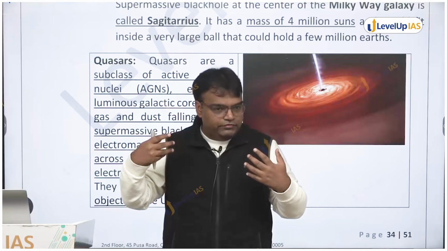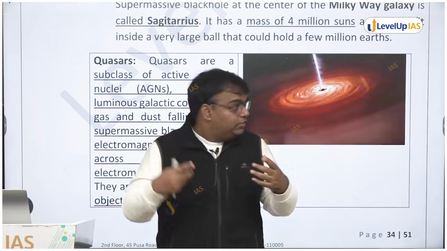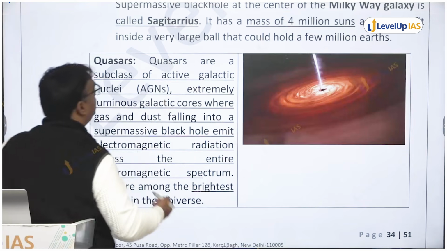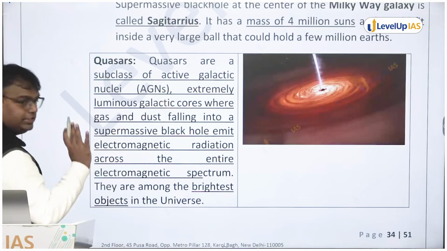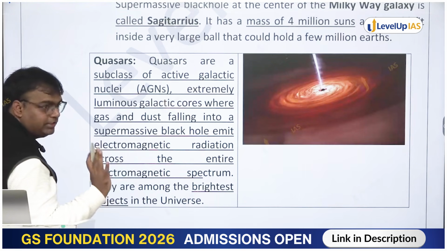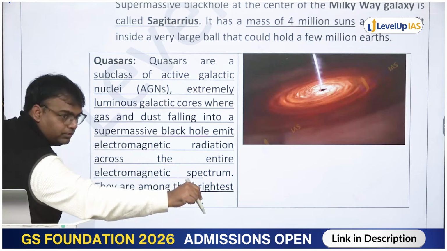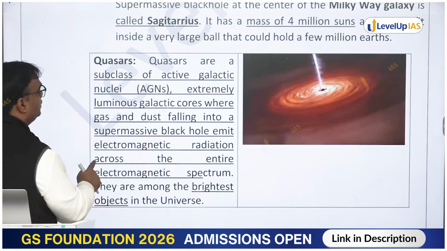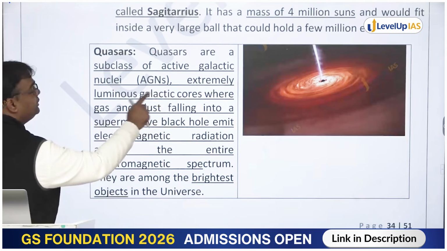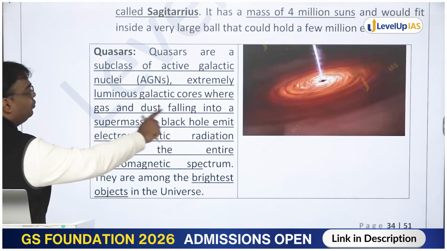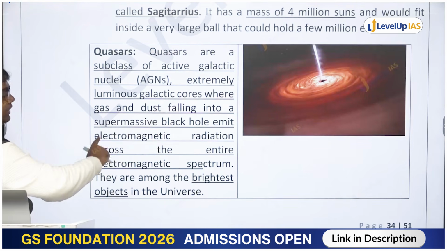A lot of radiation will be emitted, right? You can see this emission occurring here. इसे हम क्या बोल रहे हैं? Quasars are a subclass of active galactic nuclei. In some of the black holes at the center of galaxies, extremely luminous galactic cores where gas and dust fall into a supermassive black hole, emit electromagnetic radiation.